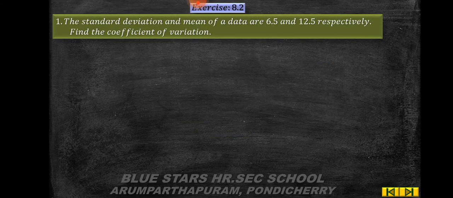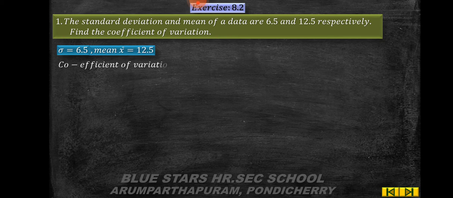Now let us move to the exercise problems. Exercise 8.2, problem number 1. The standard deviation and mean of a data are 6.5 and 12.5 respectively. Find the coefficient of variation. So sigma is equal to 6.5, x bar is equal to 12.5.